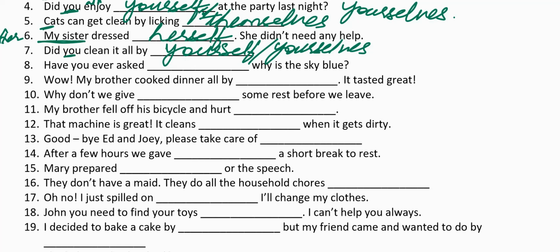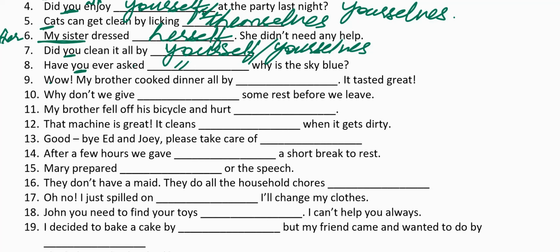Have you ever asked dash, why is the sky blue? Again, you may be one person or 10 people. Hence, yourself and yourselves both are suitable. If you are asking this question to one person standing in front of you, you use yourself. Did you ever ask yourself, why is the sky blue? But if there are 10 people, you would ask, have you ever asked yourselves, why is the sky blue? It can be yourself or yourselves.